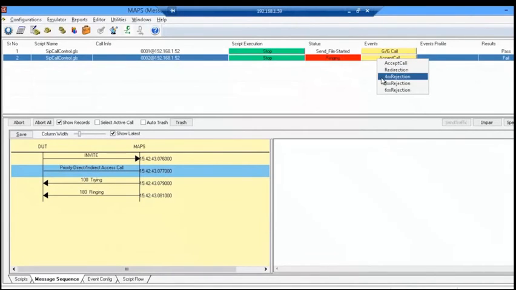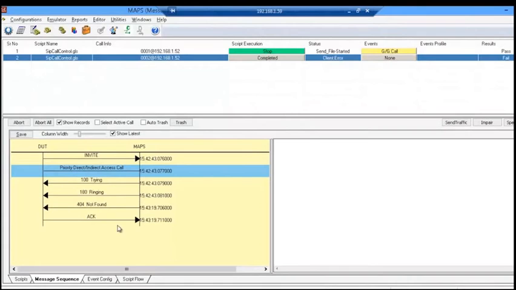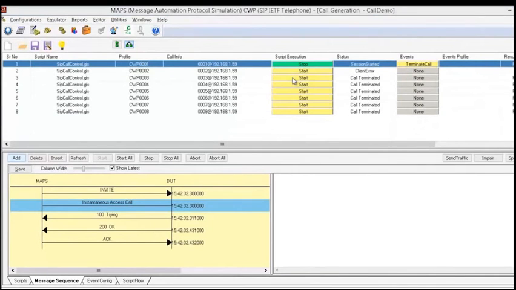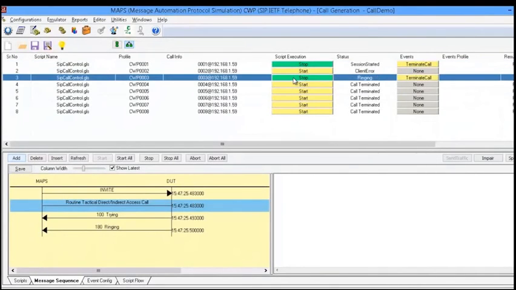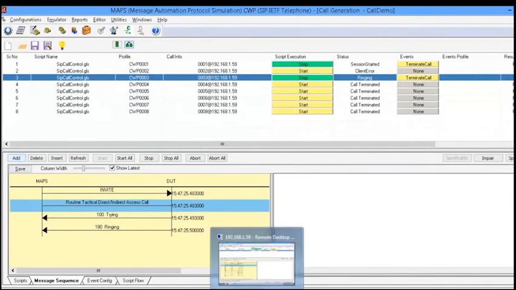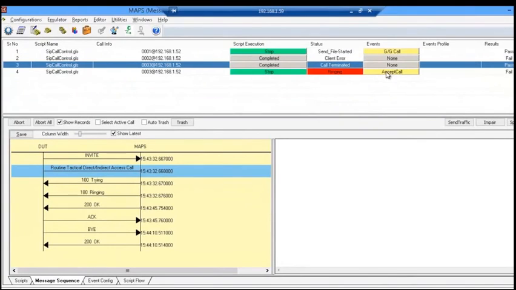For rejection, I can use one of these SIP error codes as defined in the profile. Now I will use a 4XX rejection here. You can see that the call was rejected with the 404 not found. Now I will place a third call. This is a routine tactical DIDA call. I need to answer it at the other end.